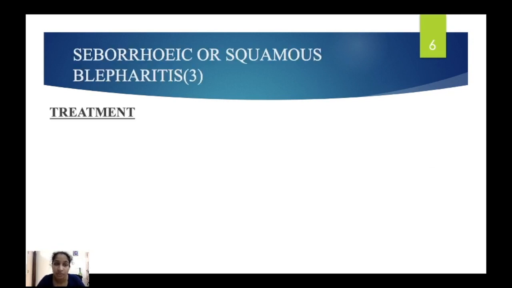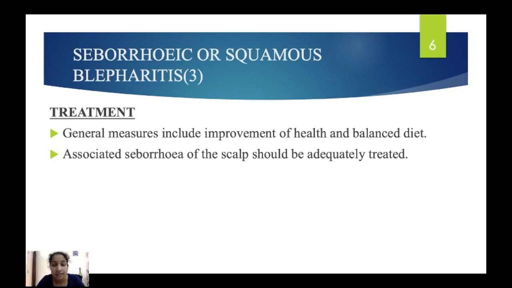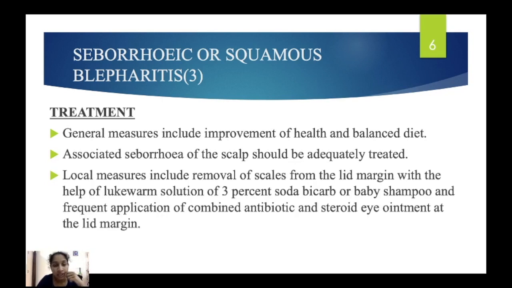Next comes the treatment for seborrheic or squamous blepharitis. First, general measures, improvement of health and balanced diet should be advised. And if there is dandruff associated with this, we have to treat that first. Then what local measures or local treatment? First, we have to remove the scales.